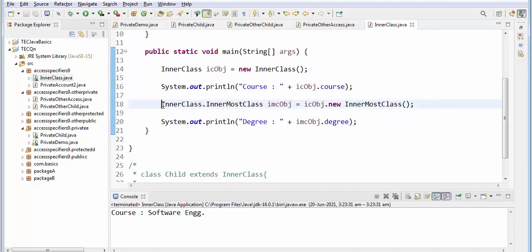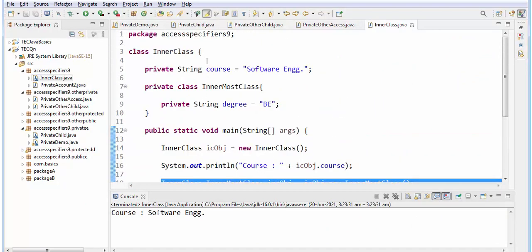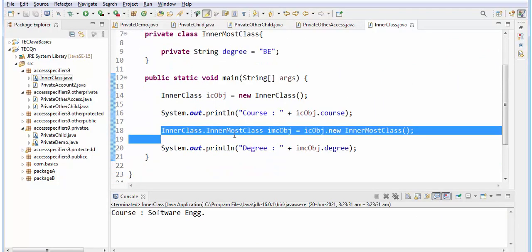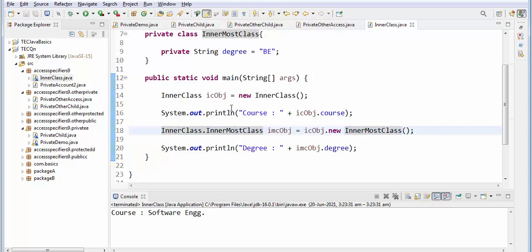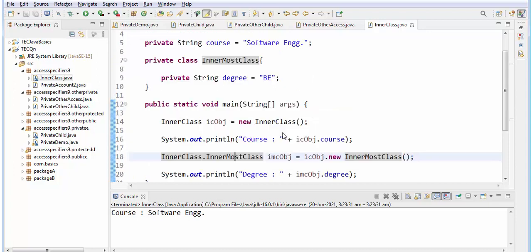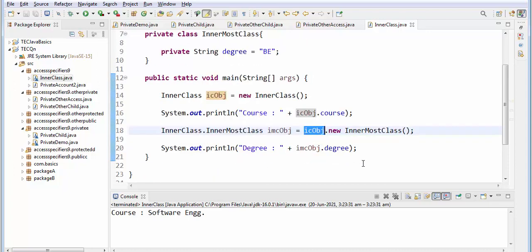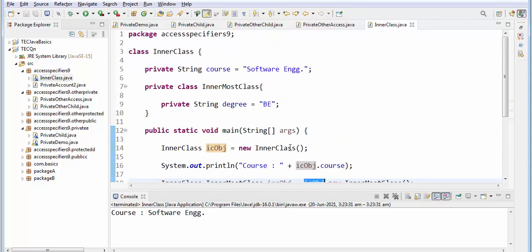The outer class name I have given as inner class, and the inner class name I have given as innermost class. So I am creating an object for this: the outer class object dot new of innermost class. So I am printing the value of the degree.